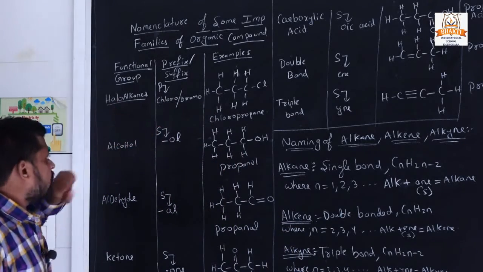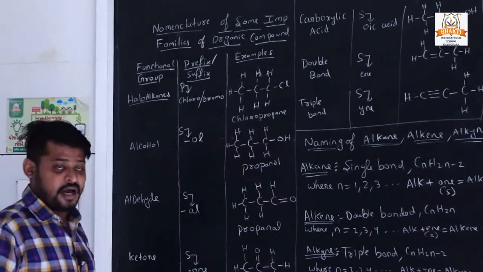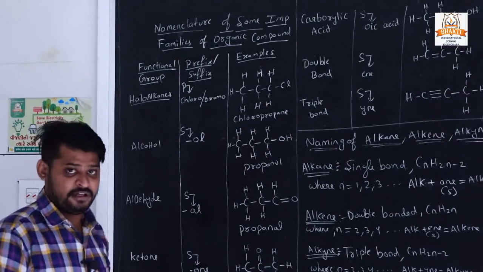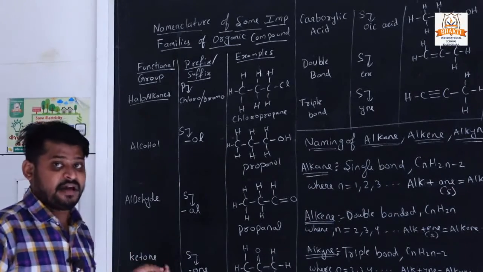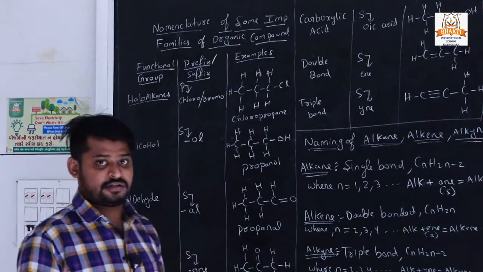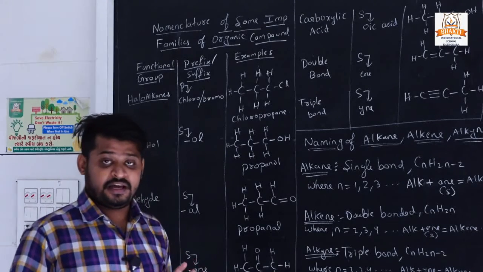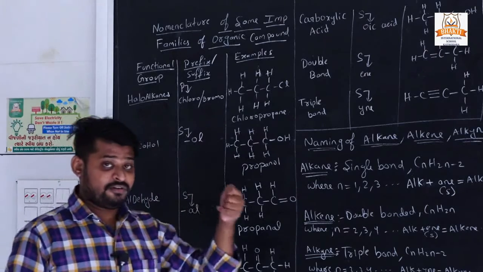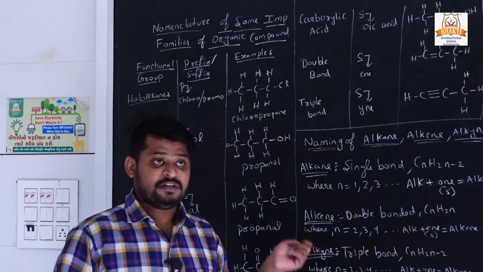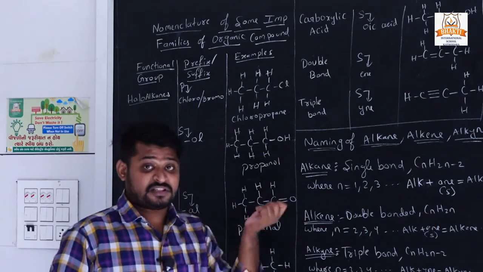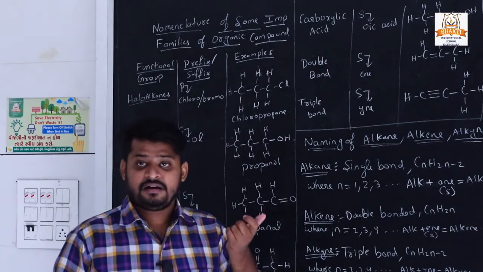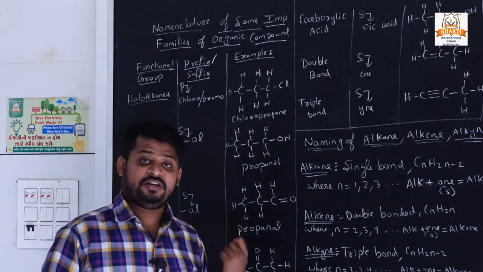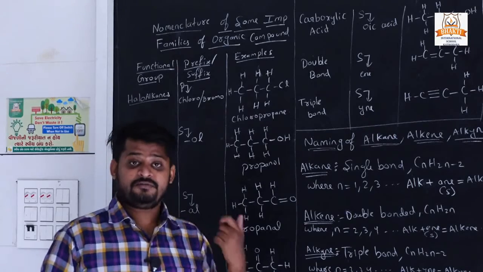Now we all know the halogens: iodine, chlorine, bromine, fluorine. If these elements join any structure in a chain, then it will change the name. If chlorine is added, its prefix name is chloro; for bromine, bromo; for iodine, iodo; for fluorine, fluoro.